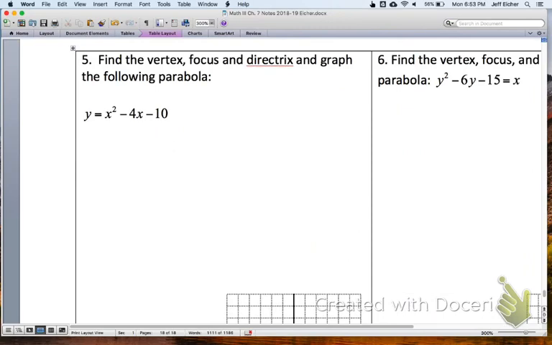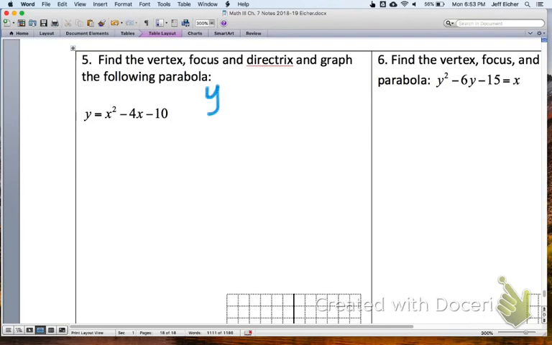Number 5, find the vertex, focus, and directrix, and graph the following parabola. Now, we've graphed parabolas like this before. There's a lot of approaches you could use. You could try to complete the square, which is what we're going to do, put it in vertex form. You could use negative b over 2a. There's a lot of approaches, but since we want to find the vertex and focus, I'd like to put it in the standard form.